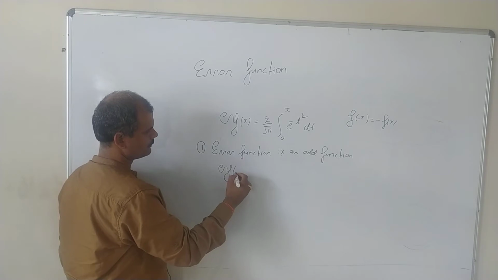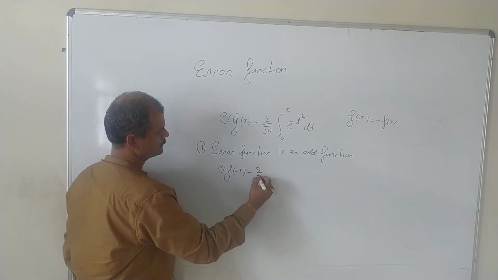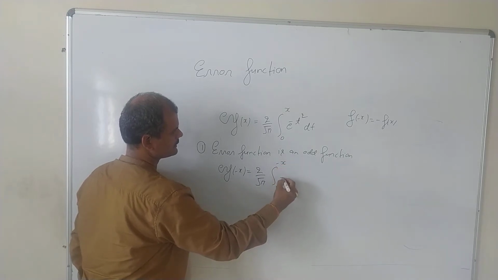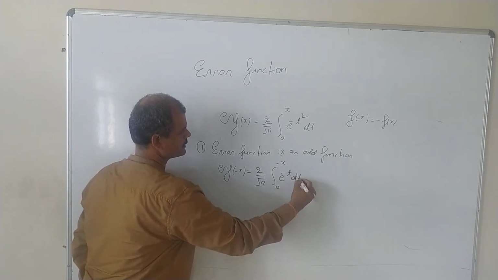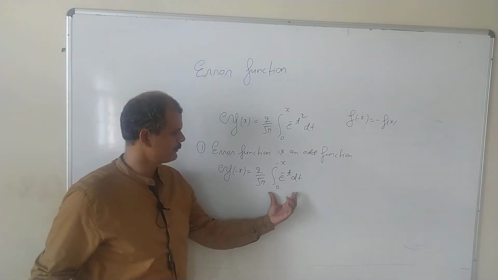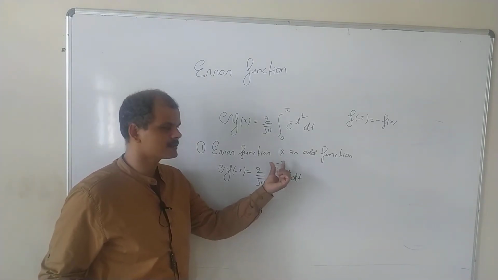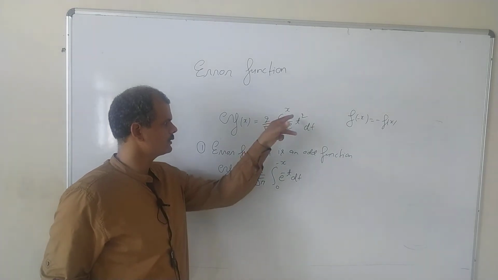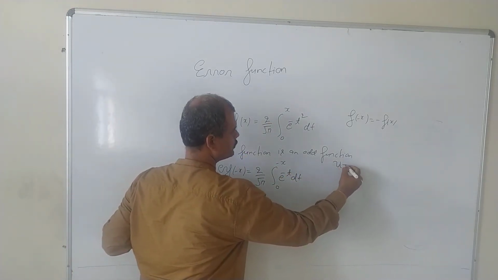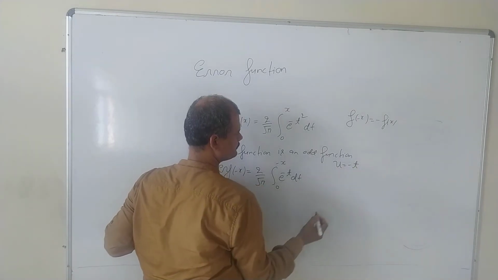So error function of minus x equals 2 by root pi, integral from 0 to minus x of e power minus t square dt. Now again we need to change the limits, because minus x won't work. So we define a new variable u equals minus t.